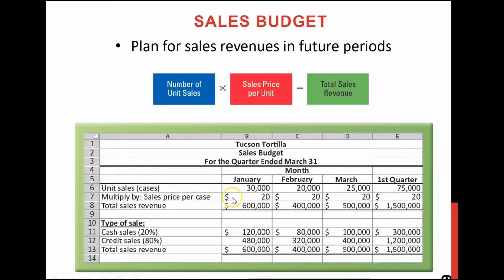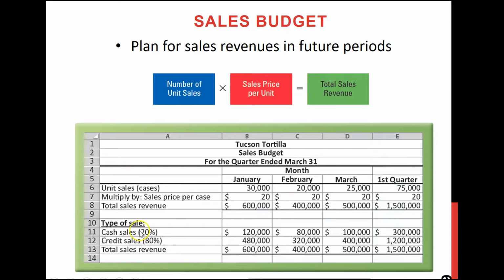And their sales price is $20. That means these are the number of units that they want to sell, and this is the sales price per unit. So if you multiply this, you will figure out what should be the total sales revenue. So these are their budgeted sales revenues for the first 3 months, and if you add all this, you will get their total first quarter's budgeted sales revenue.